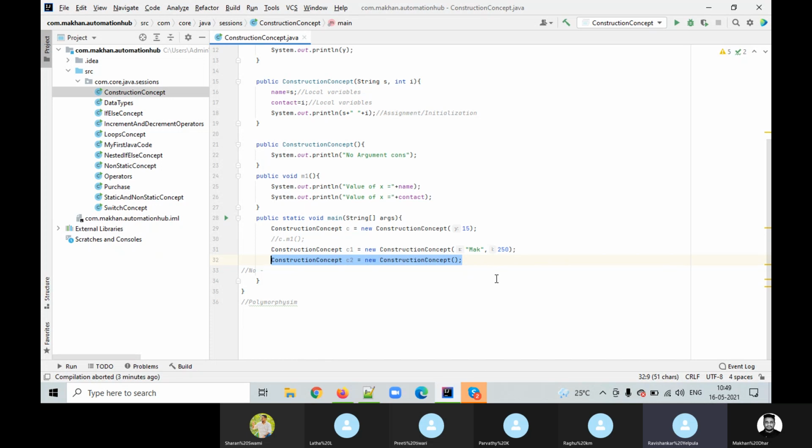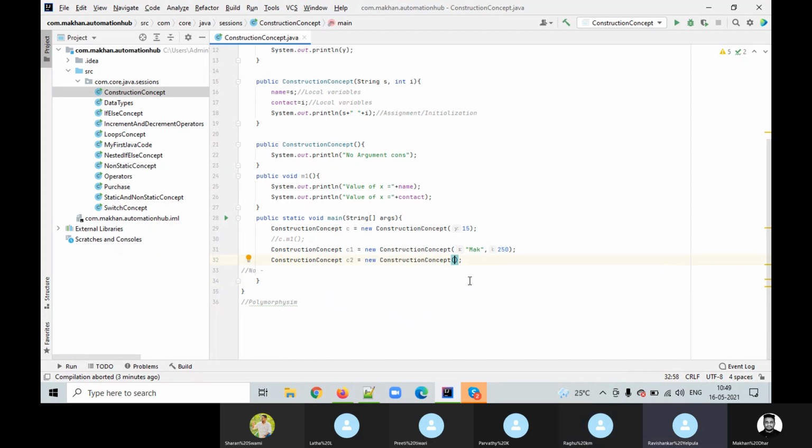The first is the constructor concept C2. The second is new constructor concept. We already know that whenever we have to create any object, we have to use the new keyword or new operator. That is the first thing. Second thing, the class name with the round brackets is nothing but the constructor.